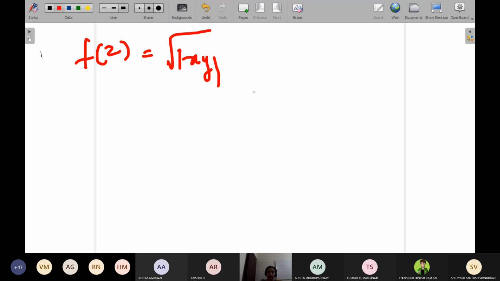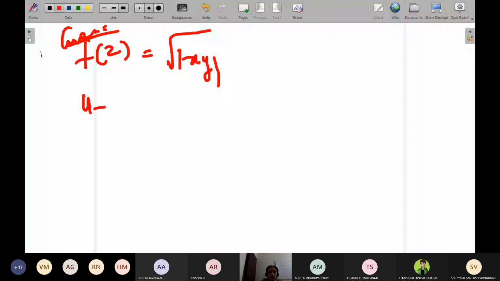See, for these functions, finding ux, uy and all these things will be a little bit complicated. So in that case, you can use the direct definition of the derivative, and you can show whether the CR equations are satisfied or not. That is the way I'm going to teach you here. Given f of z is equal to root of mod xy.